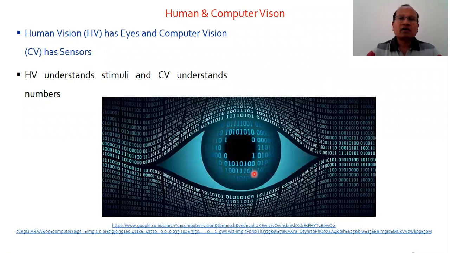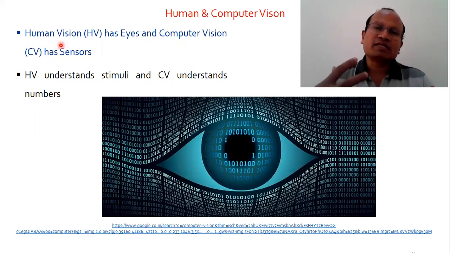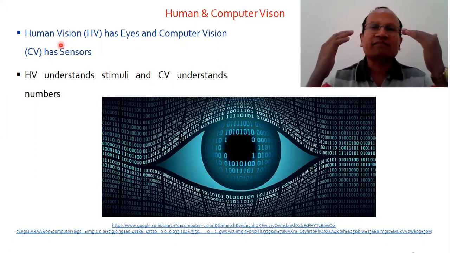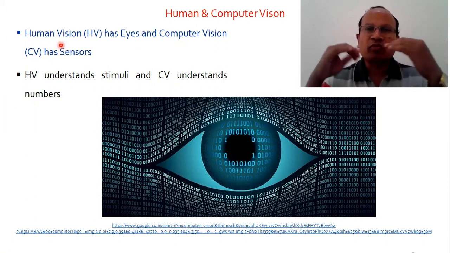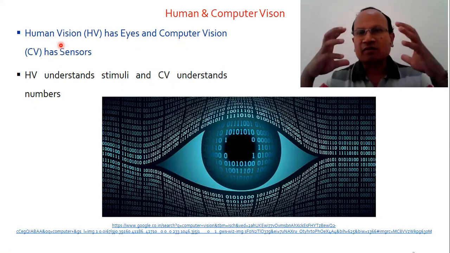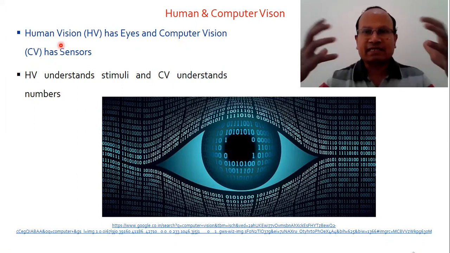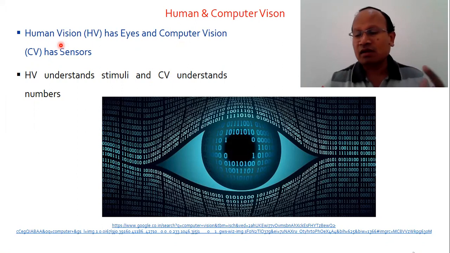So, as I told you, computer vision uses sensors, whereas human vision uses eyes, human eyes. So eyes are equivalent to sensors for us human beings, whereas a computer has sensors. This means the computer captures the data through some sort of sensors.